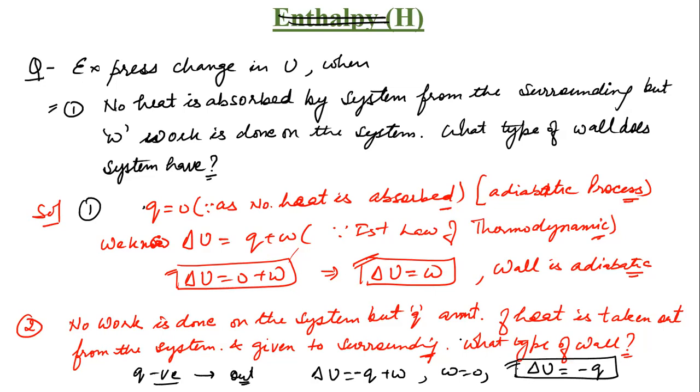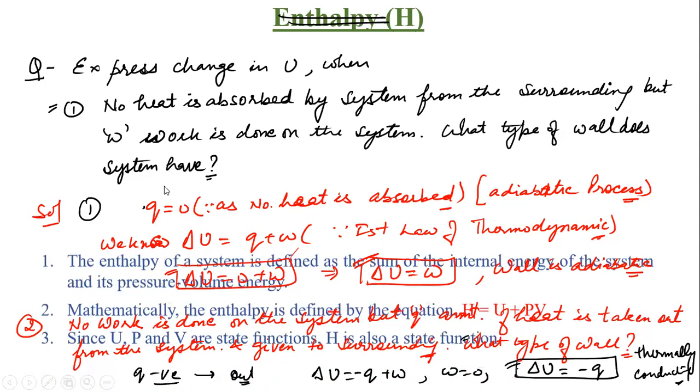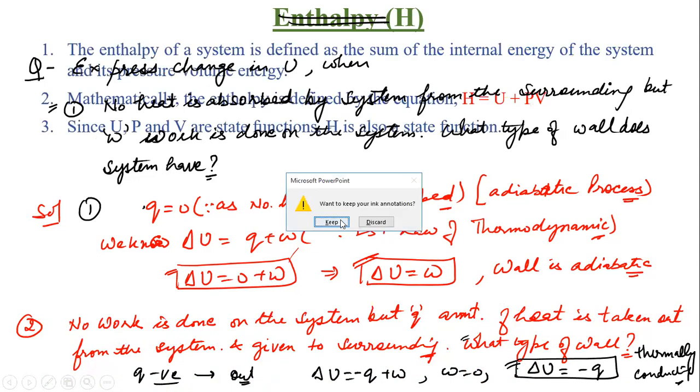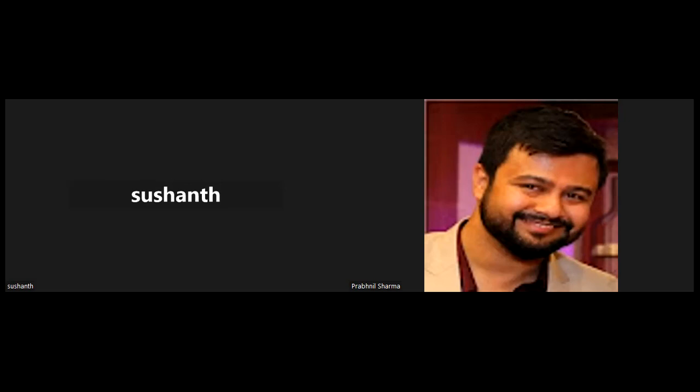Now, what type of walls do we have? It conducts heat. Very good. So those types of walls are known as thermally conducting walls. Clear? Any doubt? No, sir. Okay, just a second.